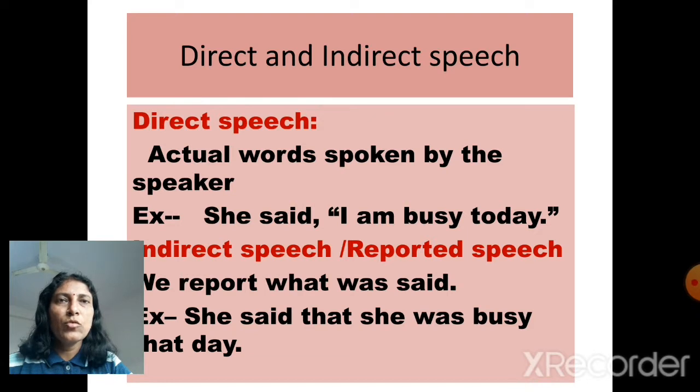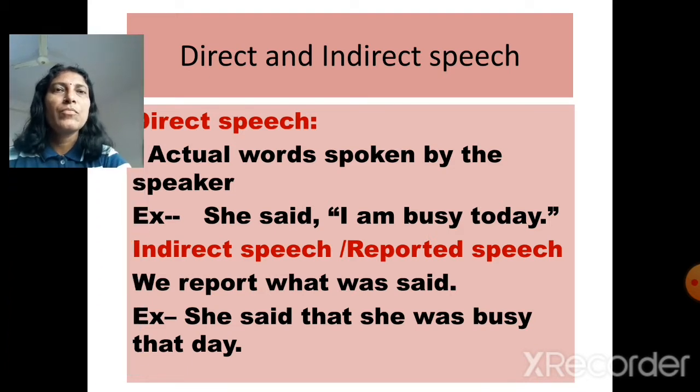In direct speech, you will see the actual words spoken by the speaker. In this example, she said, "I am busy today." "I am busy today" are the words spoken by the girl. As it is, we have taken them, so it is direct speech.